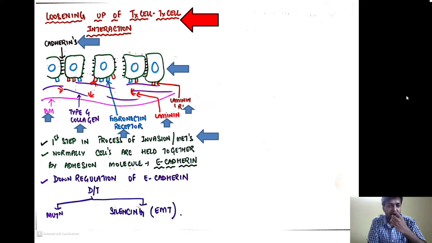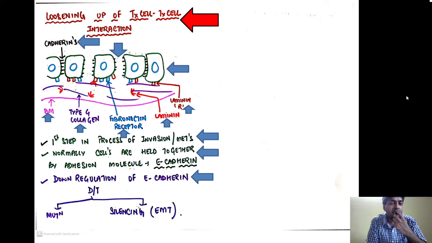So the loosening up of the tumor cell interaction is the first step in the process of invasion and metastasis. Remember that normally the cells are held together by the adhesion molecule E-cadherin. But in case of tumors, there is a down regulation of E-cadherin. As you can see here in the tumor cells, there is a down regulation of E-cadherin, and the cells are no more in contact with each other.